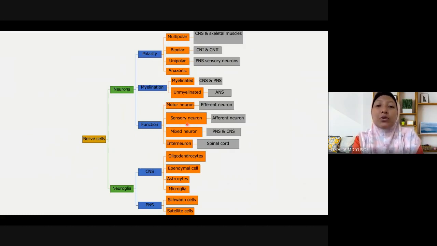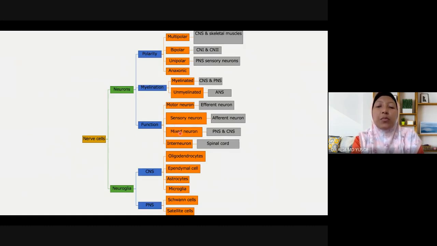And sensory neuron is also called afferent neuron. The function of sensory neuron is to carry sensory impulse from the peripheral into the central nervous system to be interpreted. And then there is another type of neuron, mixed neuron.